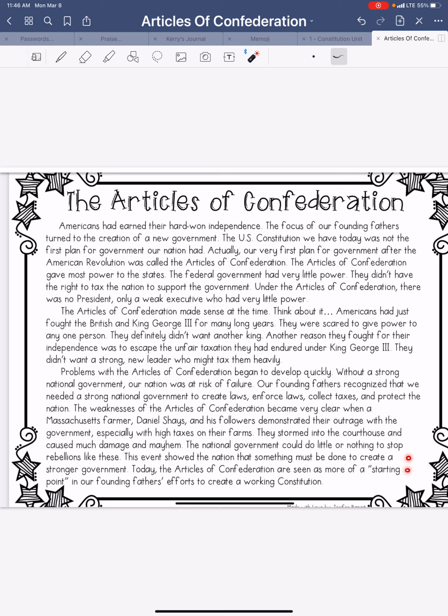Today, the Articles of Confederation are seen as more of a starting point in our founding fathers' efforts to create a working constitution. There are a few questions that are attached. Answer those for your participation grade for today.